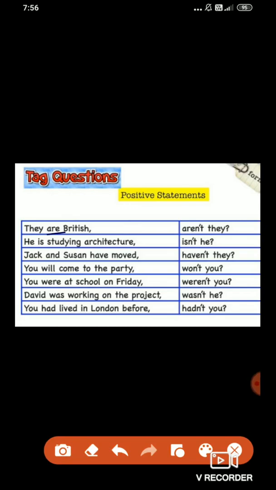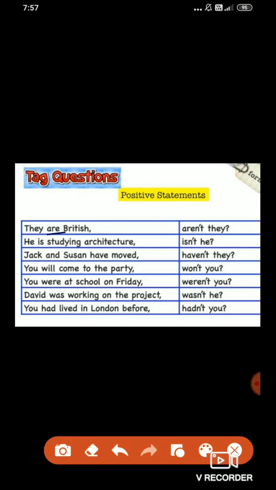So in the question tag we have added an apostrophe T. Don't use NOT. Always you have to use an apostrophe T. You have to use the short form of not. And after that, you have to use a pronoun. What is the pronoun here? They. And at the end, you have to put the question mark. Clear, students? They are British, aren't they?